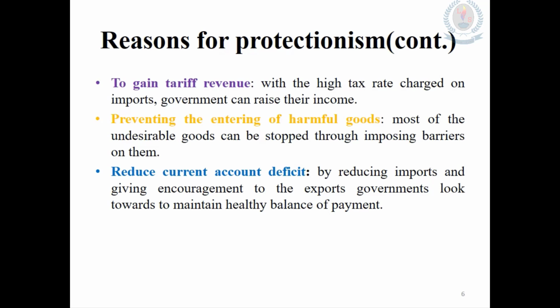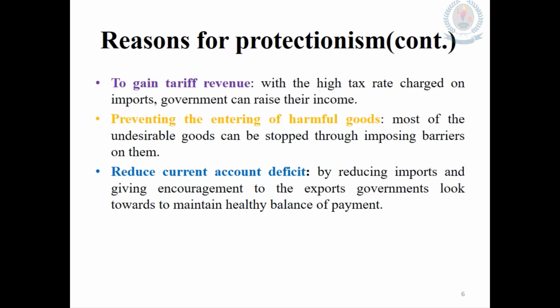Next reason is preventing the entering of harmful goods. So there are some methods of protectionism we have to discuss: tariffs, embargoes, quotas, like that. Some products governments totally ban, totally stop, because those products are not good at all for human beings, not good for the society, as well as not good for the environment. Therefore, such undesirable goods are being stopped with such protectionism policies.